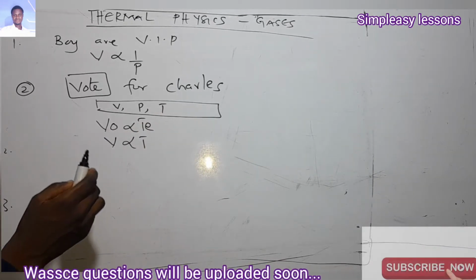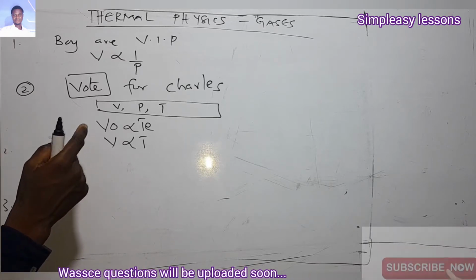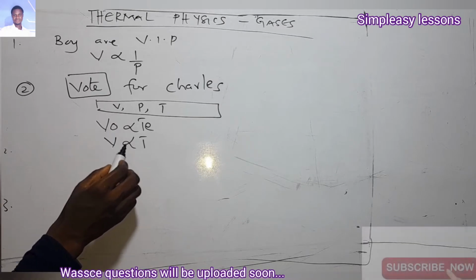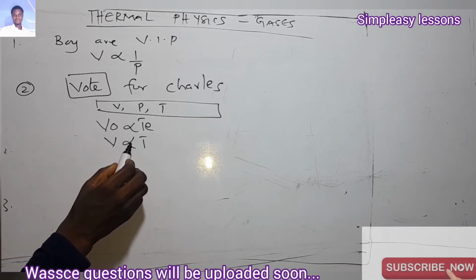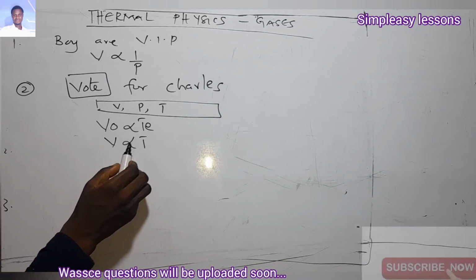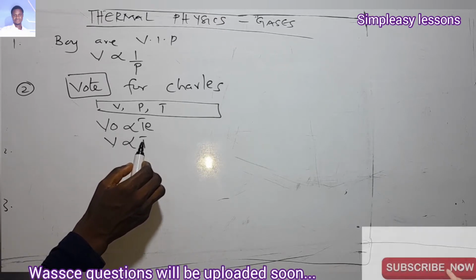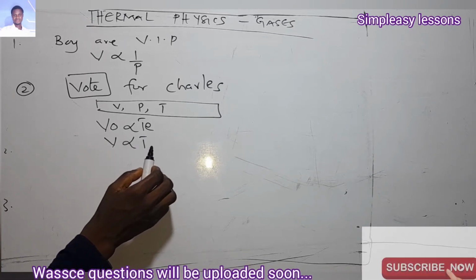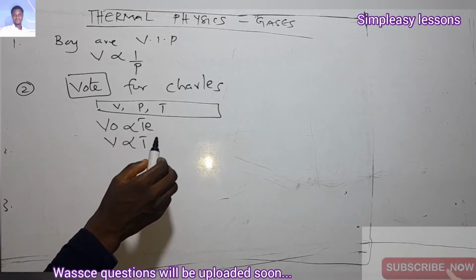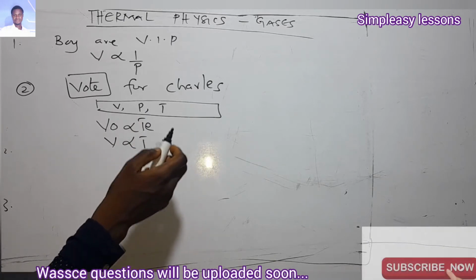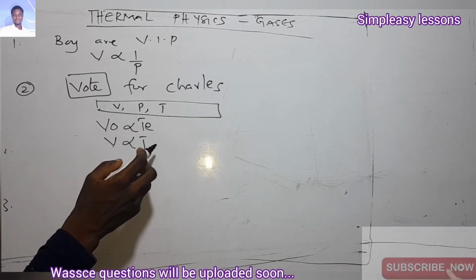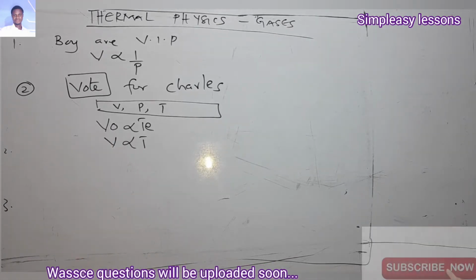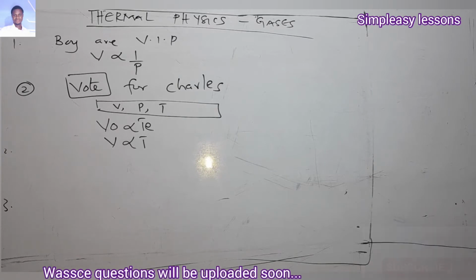So if they ask you to state Charles's law, you remember this: for a given mass of gas, the volume is directly proportional to the temperature at a constant pressure. Or somebody can say that the volume of a fixed mass of gas at a constant pressure is directly proportional to the thermodynamic temperature. When we say thermodynamic temperature, we're looking at the temperature in Kelvin. So Charles's law: remember, vote for Charles.